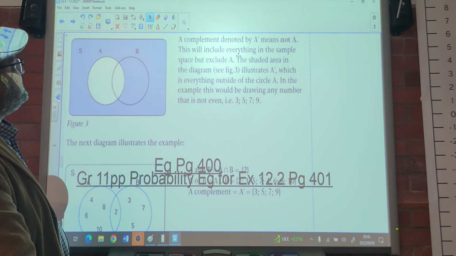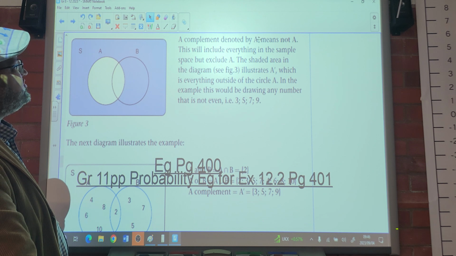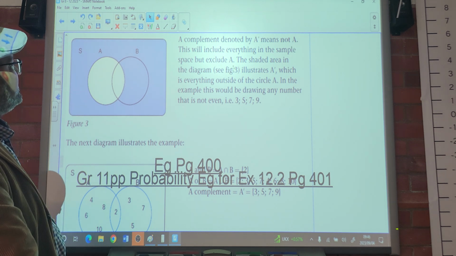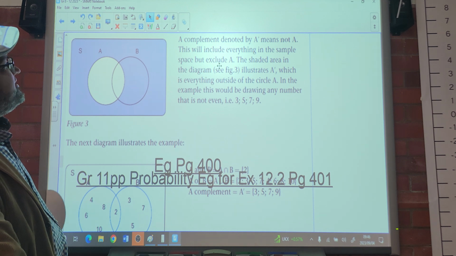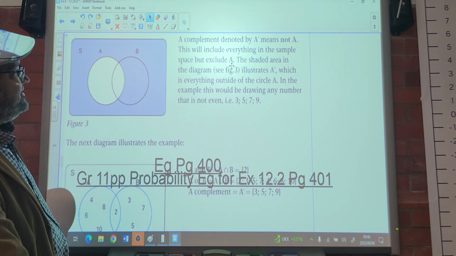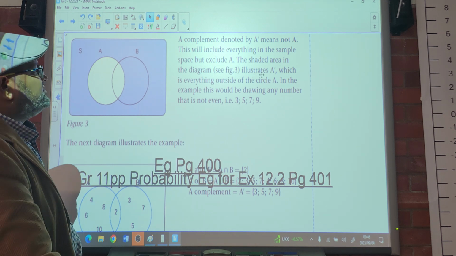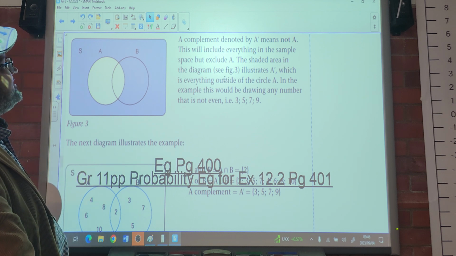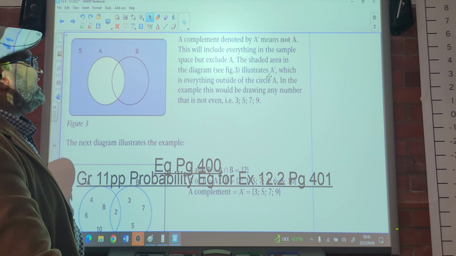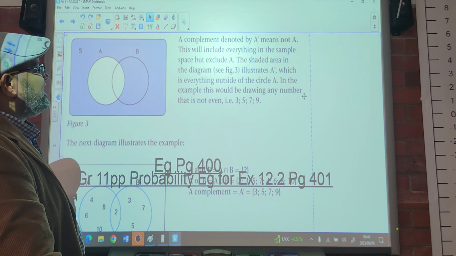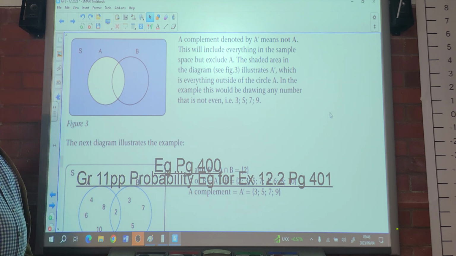A complement, denoted by A dash, means not A. This will include everything in the sample space but exclude A. The shaded area in the diagram, see figure 3, illustrates A dash, which is everything outside circle A. In the example, you would be drawing any number that is not even.